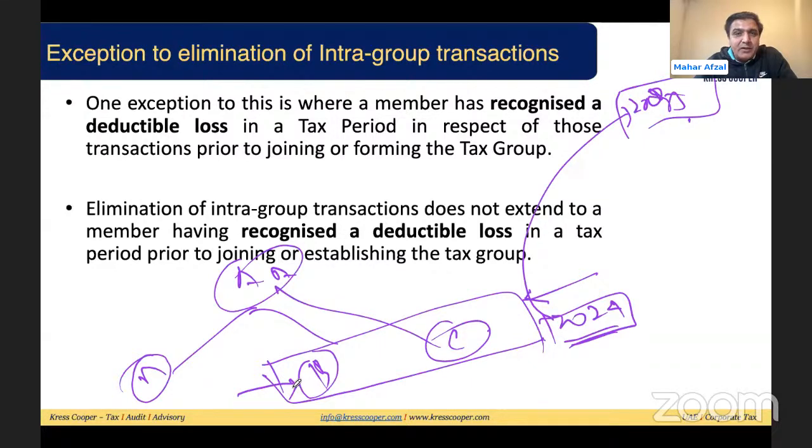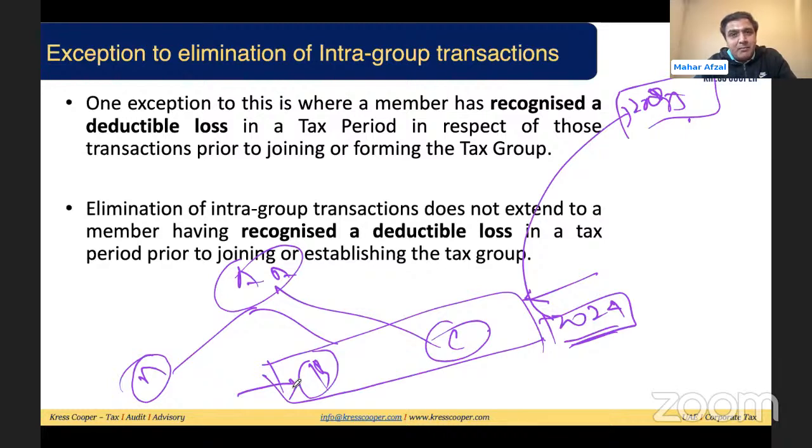Before entering into the tax group, there was one transaction between B and C. Both of these have entered into the tax group. Due to this transaction, there was a deductible loss to B. Now, once they are part of the tax group, they will carry forward their losses. Now assume there is a reversal of the transaction or any other income related to that transaction.